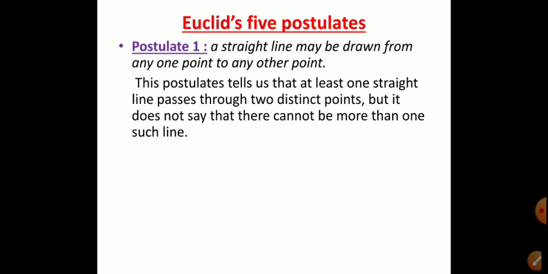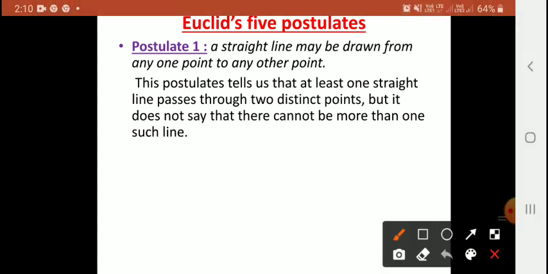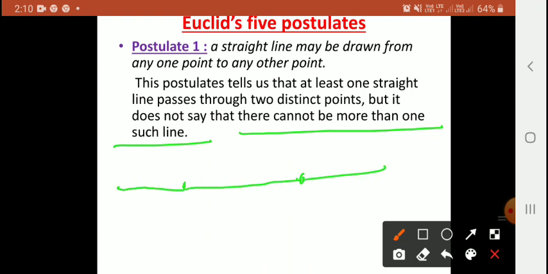But this postulate does not say that, this is very important, there cannot be more than one such line. So look at here, this is one point, this is one point. We can draw a straight line which is passing through these 2 points. But this postulate does not say that there cannot be more than one such line.